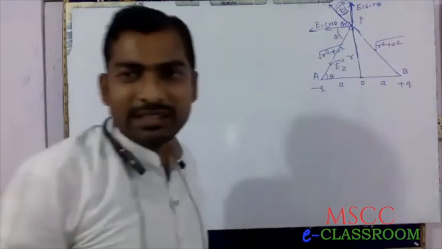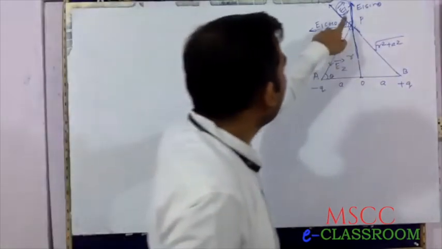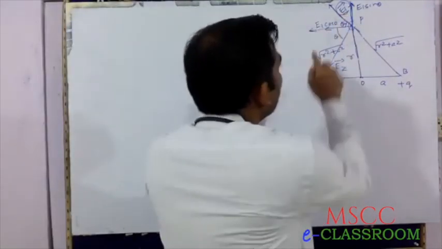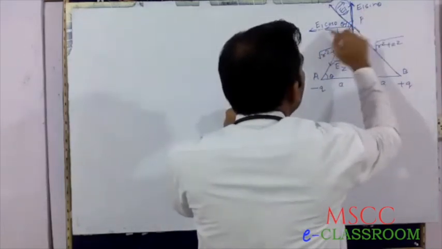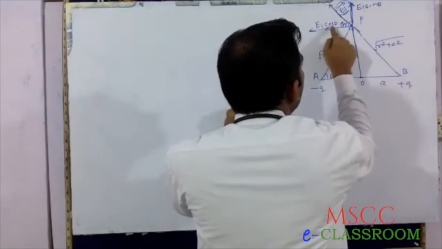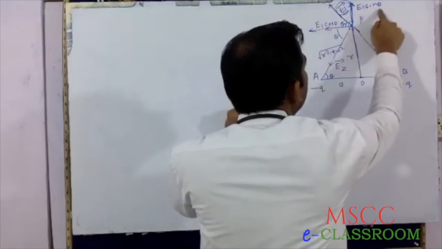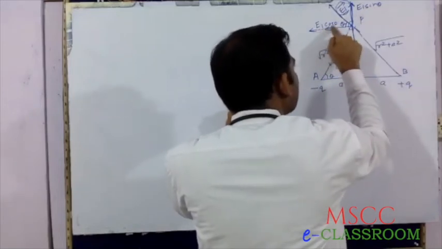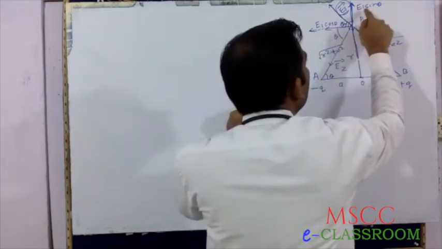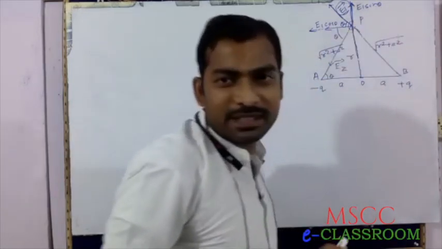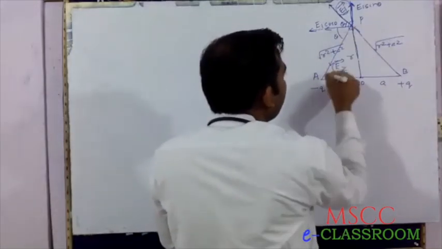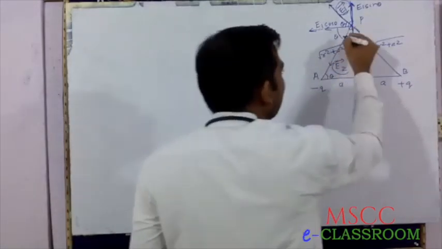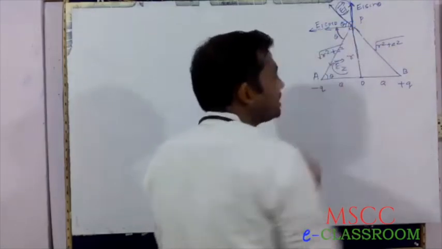Be careful, see this picture. E1 vector is split into two rectangular components. One is cos theta, another is sin theta. This is E1 cos theta, and this is E1 sin theta. Similarly, this is E2 vector, making angle theta with this.